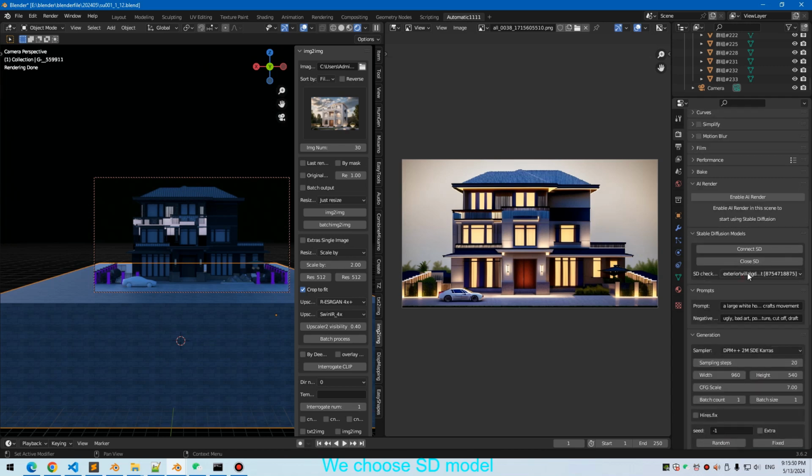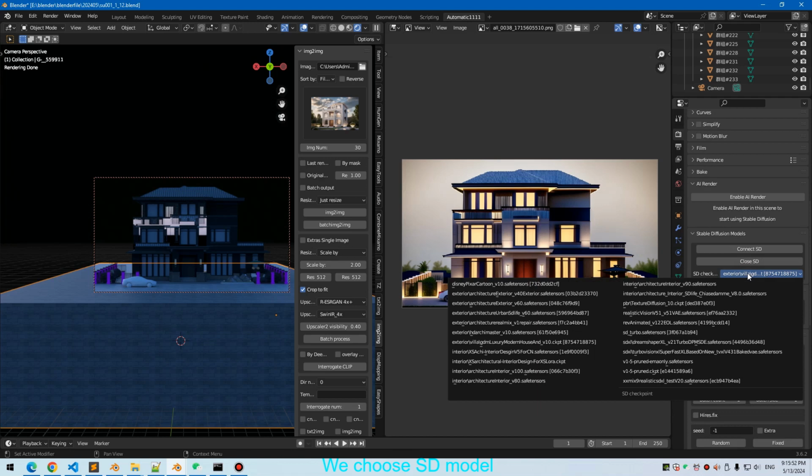We choose the SD model. We will use GDM luxury modern house and return CKPT.